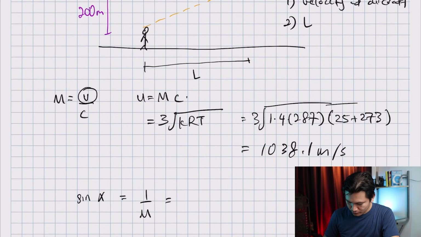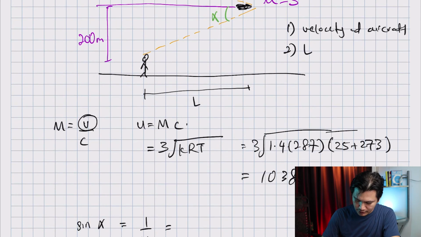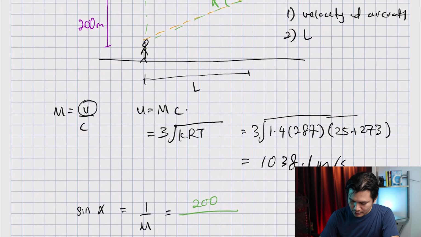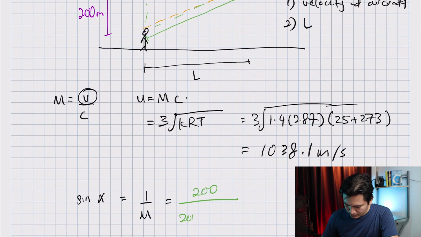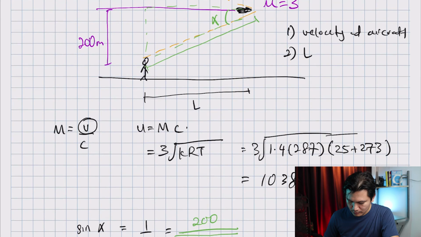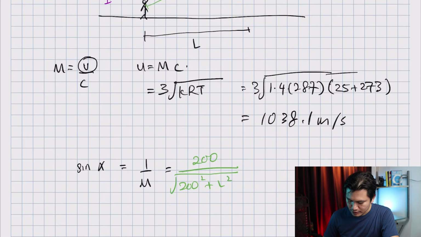Also, sine alpha from this figure is 200 divided by this length, and that length is the square root of 200 squared plus L squared.